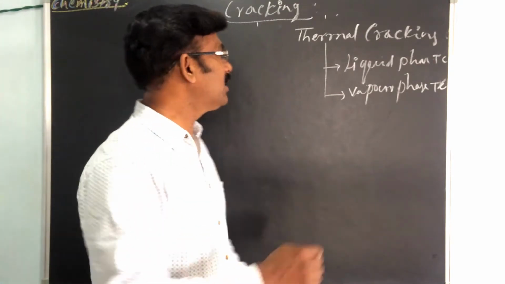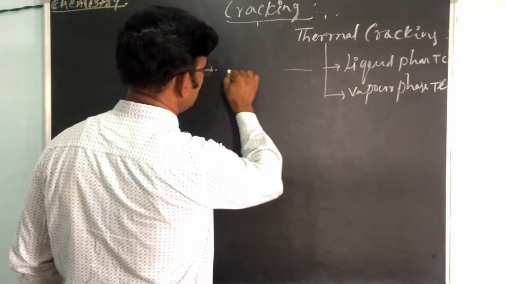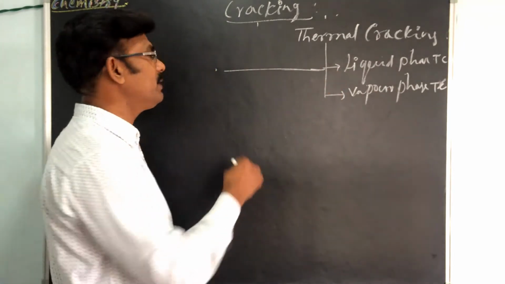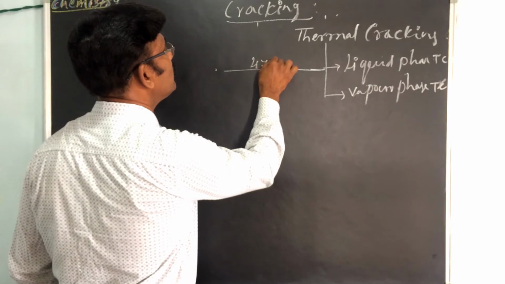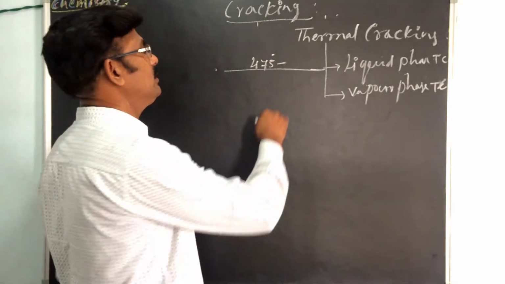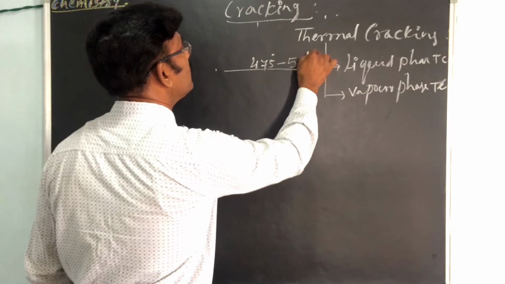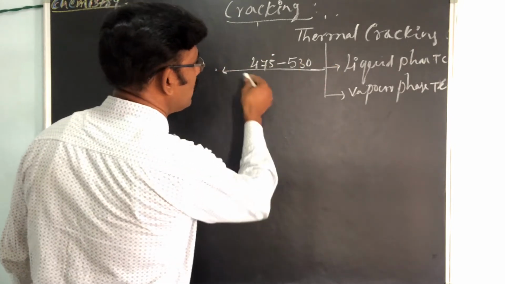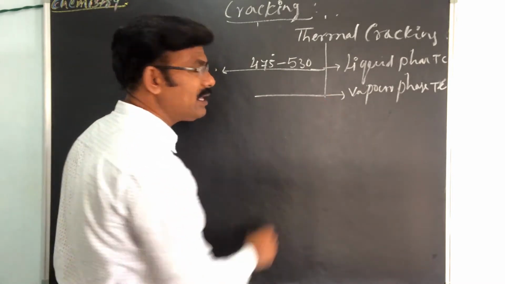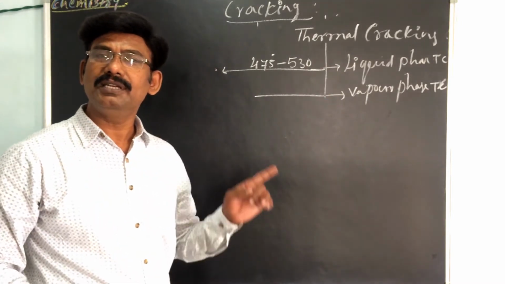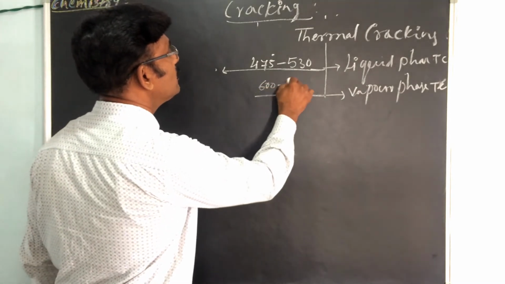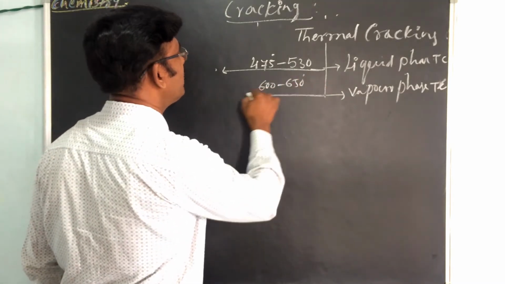Vapor phase cracking takes place at 600 to 650 degrees centigrade.